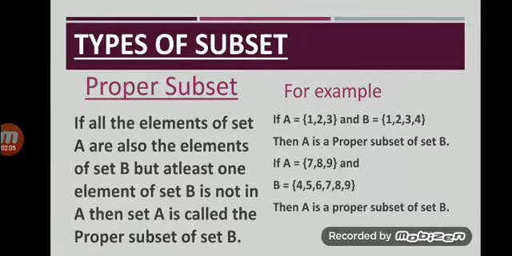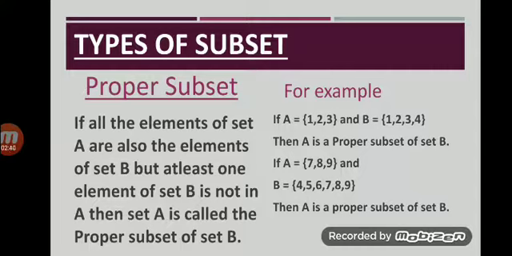Next are the types of subsets. Number 1, proper subset. Before defining the proper subset, first look at the example. In the first example, set A is equal to {1, 2, 3} and set B is equal to {1, 2, 3, 4}. You can see that all the elements of set A are in B, so A is a subset of set B, but at least one element 4 of the set B is not in the set A, so A will be proper subset of the set B.